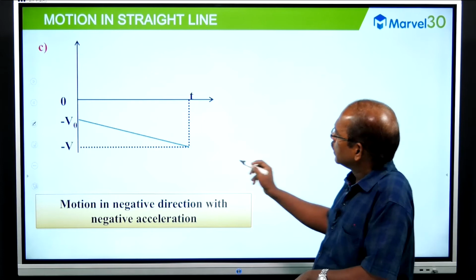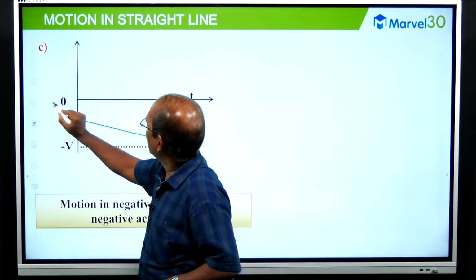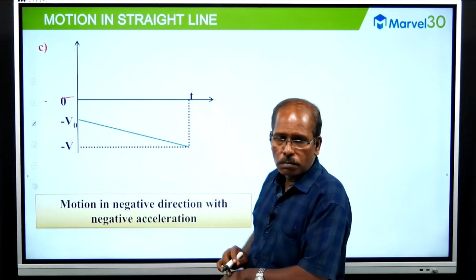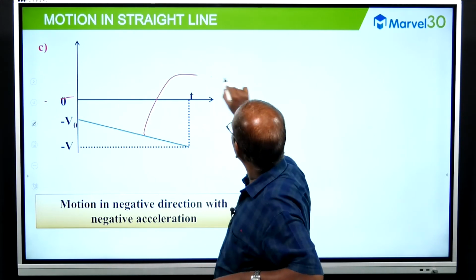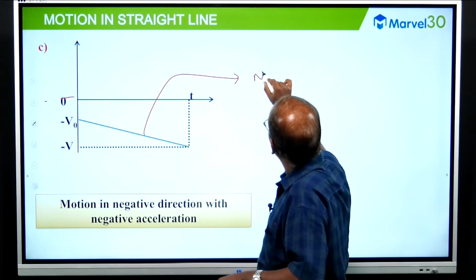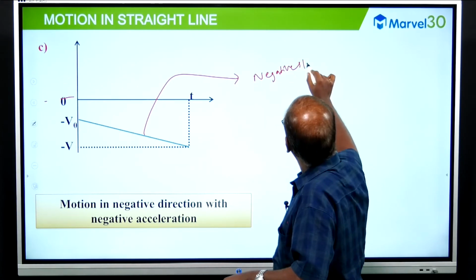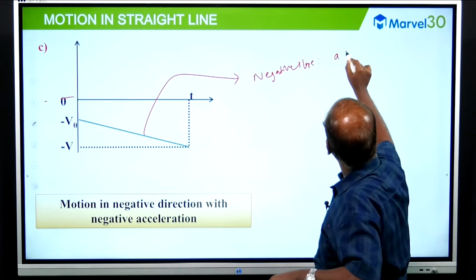Now here also, if we extrapolate this, the angle between the time axis and this graph is more than 90 degree. What is this? Negative slope. Negative slope, that means acceleration is negative.